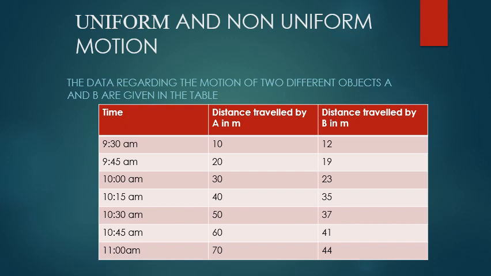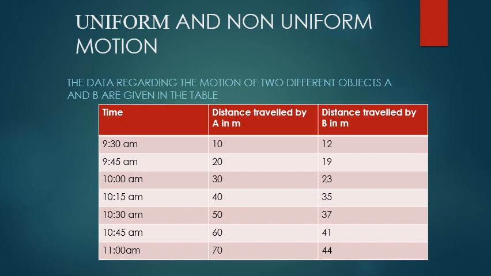Consider the data regarding the motion of two different objects A and B. In the table, the first column gives you the time, the second column is the distance traveled by A in meters, and the third column is the distance traveled by B in meters. At 9:30 am, A has traveled 10 meters, at 9:45 am, A has traveled 20 meters, at 10 am, A has traveled 30 meters, at 10:15 am, A has traveled 40 meters, and so on.